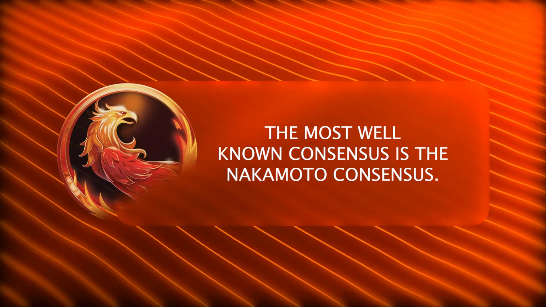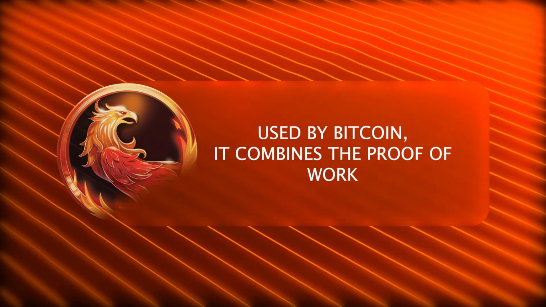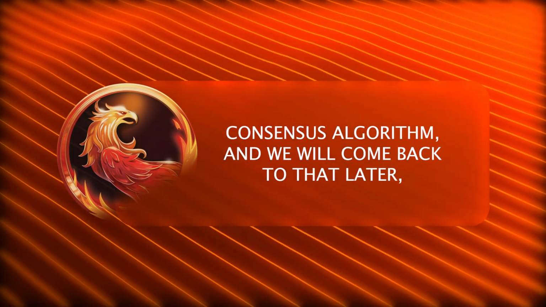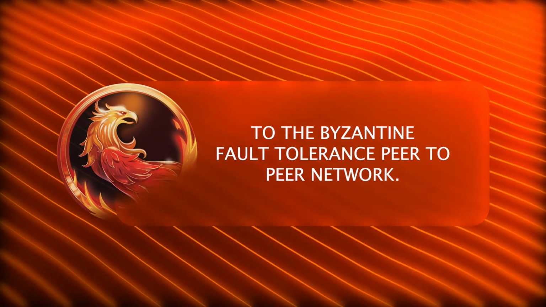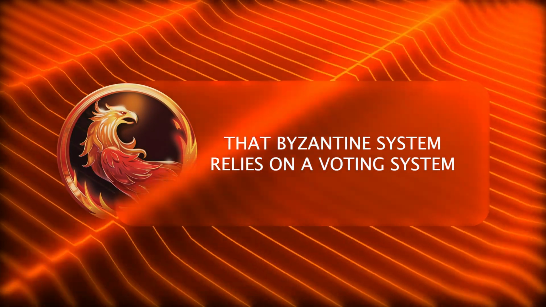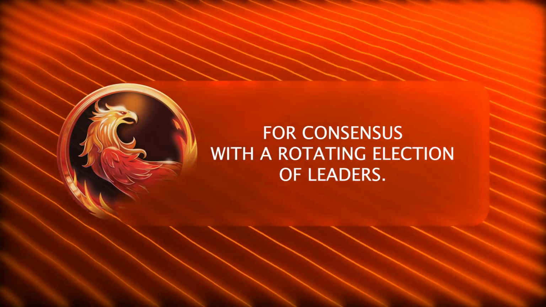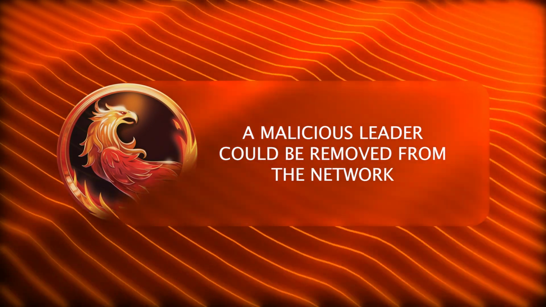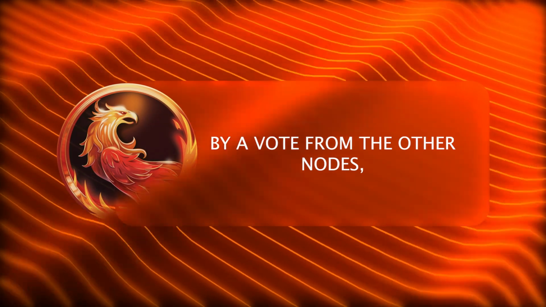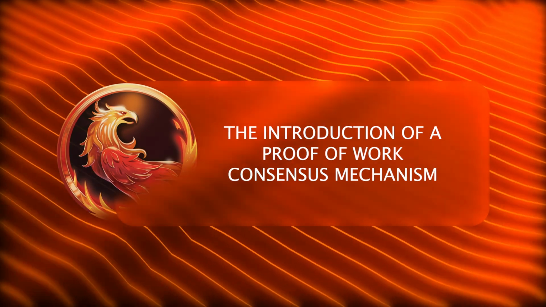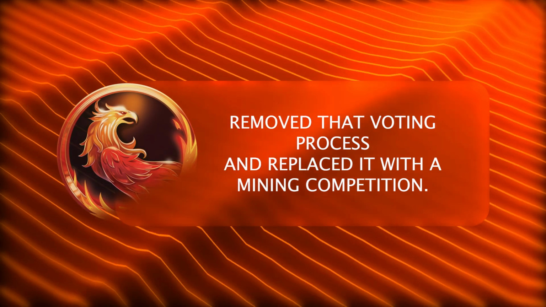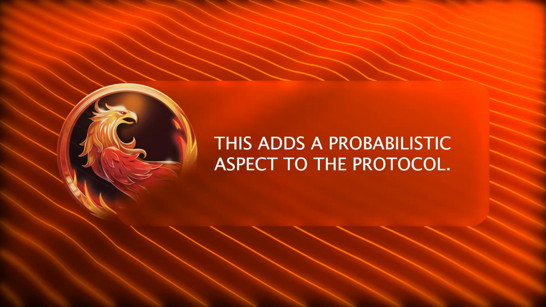The most well-known consensus is the Nakamoto consensus, used by Bitcoin. It combines the proof-of-work consensus algorithm, and we will come back to that later, with the Byzantine fault-tolerance peer-to-peer network. That Byzantine system relies on a voting system for consensus with a rotating election of leaders. A malicious leader could be removed from the network by a vote from the other nodes. But it creates a scaling issue. The introduction of a proof-of-work consensus mechanism removed that voting process and replaced it with a mining competition. This adds a probabilistic aspect to the protocol.